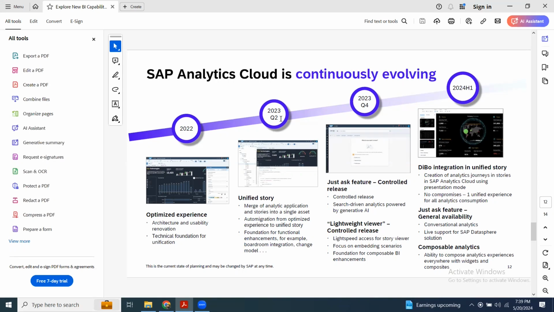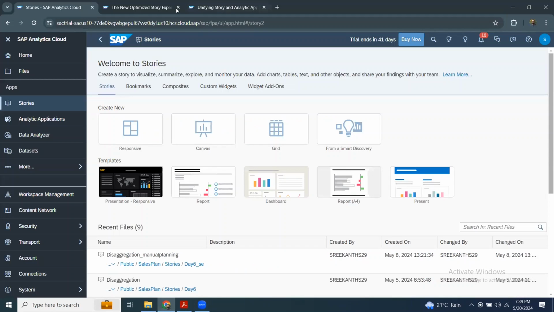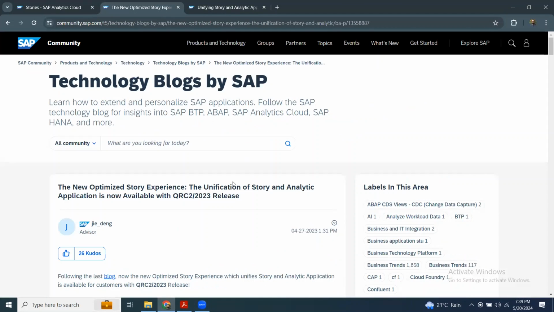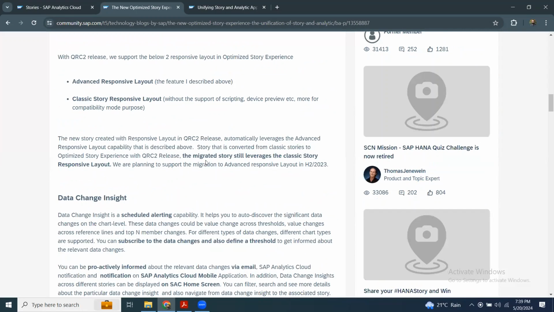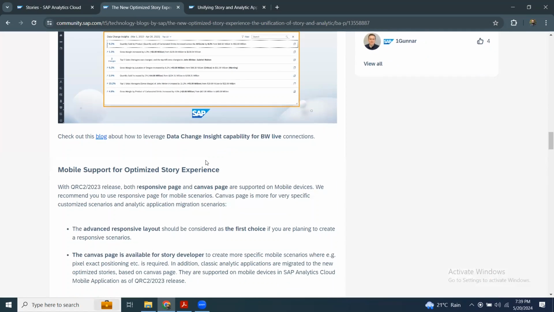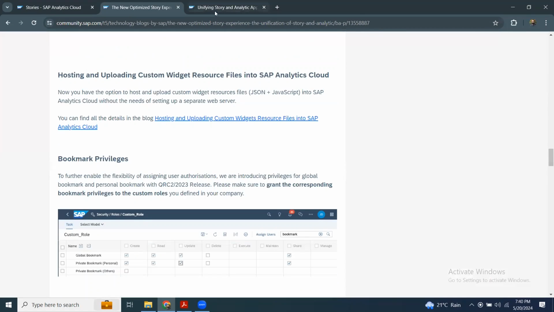Since 2023 Q2, you would have noticed having the unified story model in the SAC application. There is also a detailed blog written on the new, combined unified features of the optimized story. I'm going to attach these two blogs to the session so that you can go through the detailed topics in these two blogs.